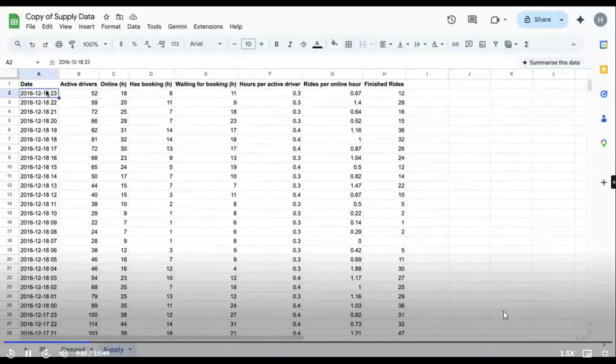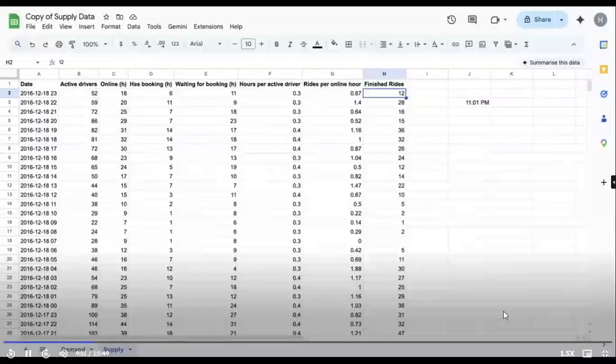See this. This is telling me the data of the whole hour. Now, let's say there is one driver who was active till 11:01 p.m. and went out. In that hour, he was active for 1 minute. I am counting that. But for the rest of the hour, he was not active. So how do I capture it?